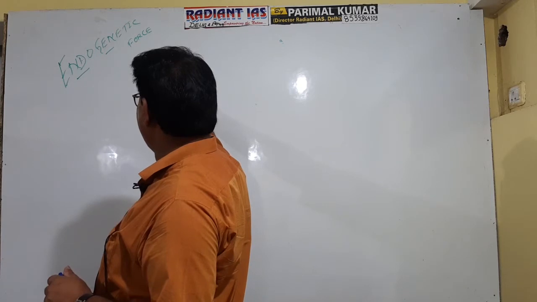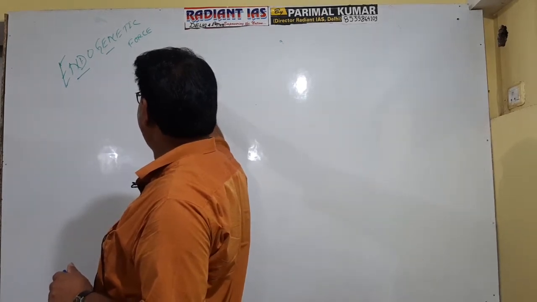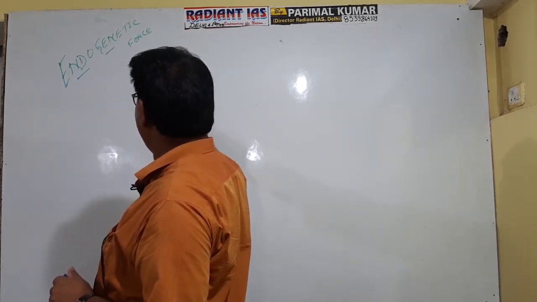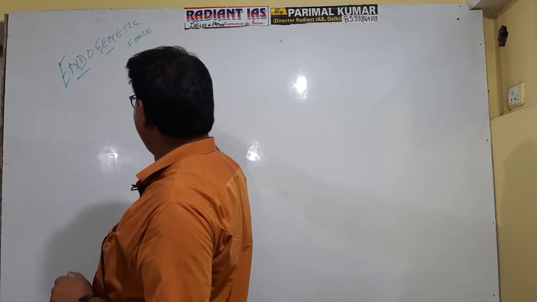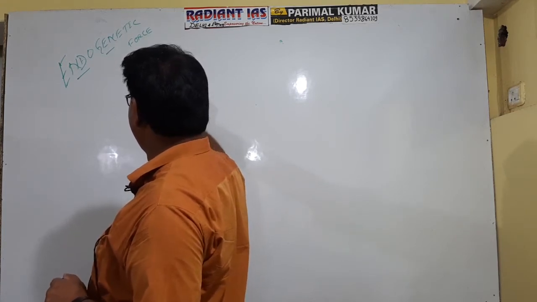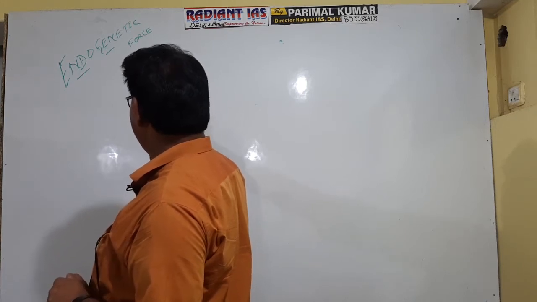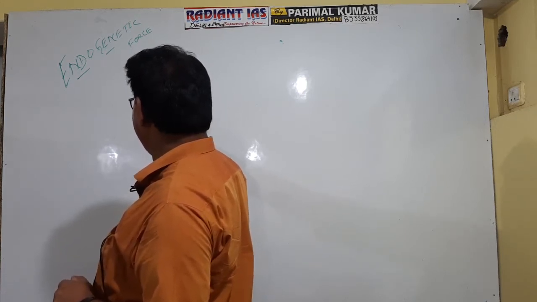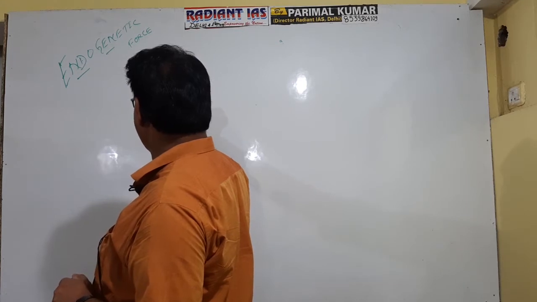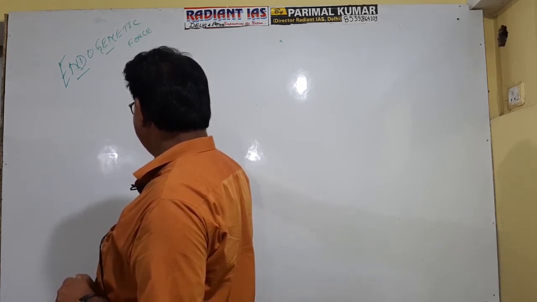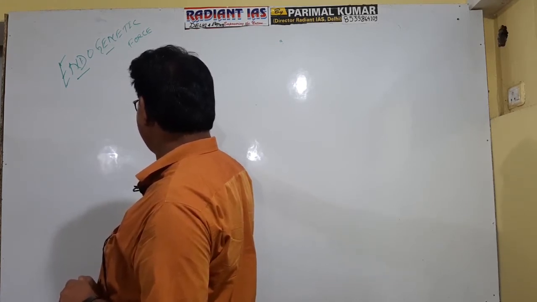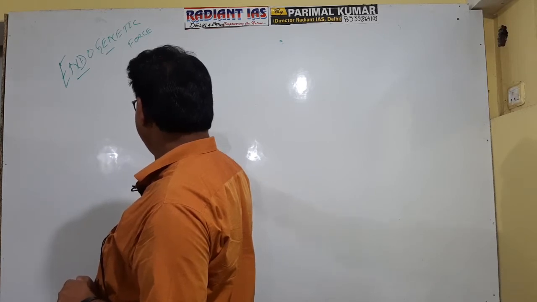The average temperature of our surface is considered as 15 to 20 degrees Celsius. At the depth of 40 kilometers, the temperature is around 500 degrees Celsius. At the depth of 100 kilometers, 1100 degrees Celsius temperature is recorded. At the depth of 400 kilometers, 700 degrees Celsius temperature is recorded.